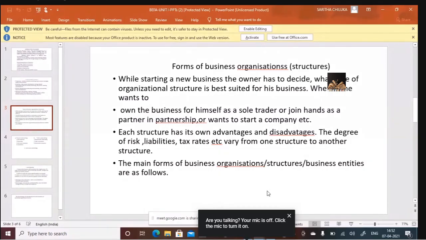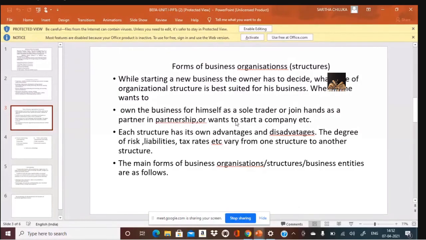But what are the factors that you keep in mind? The first one is, are you ready to take it up on your own, want to have partners, or want to have a company where you can raise huge capital? Also, each form of business has its own advantages and disadvantages. The degree of risk, as I said, is there for all forms of business, whether a sole trader, partnership, or a joint stock company. We see risk everywhere.